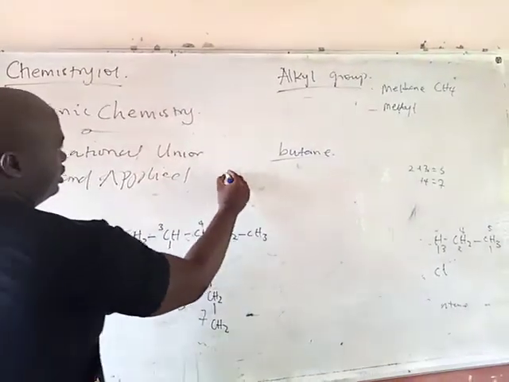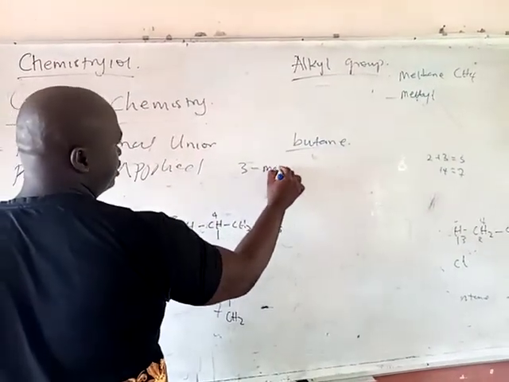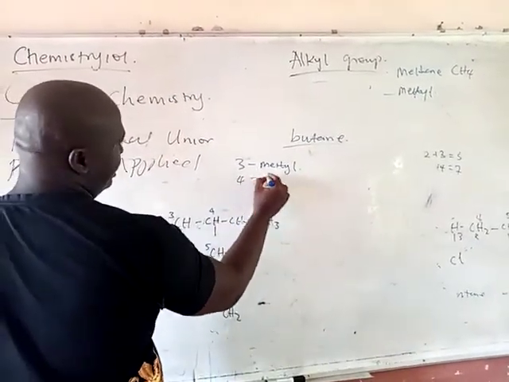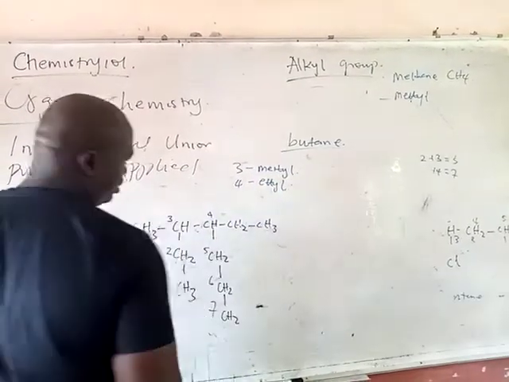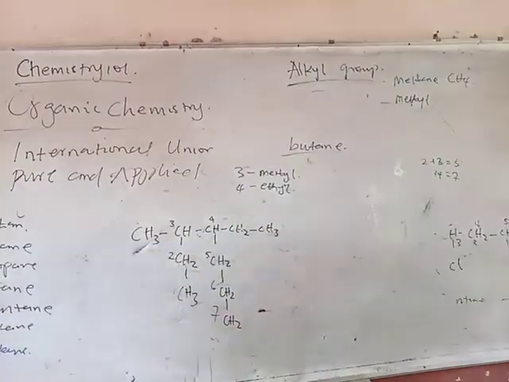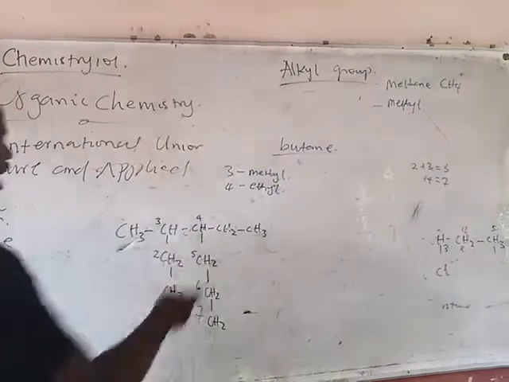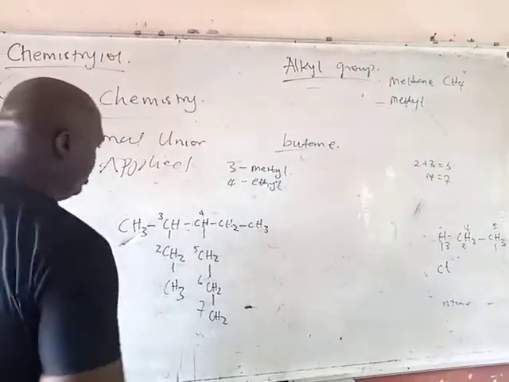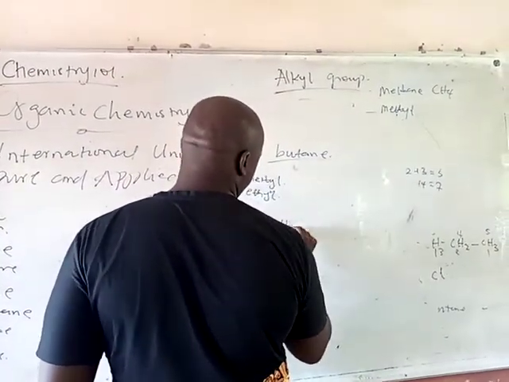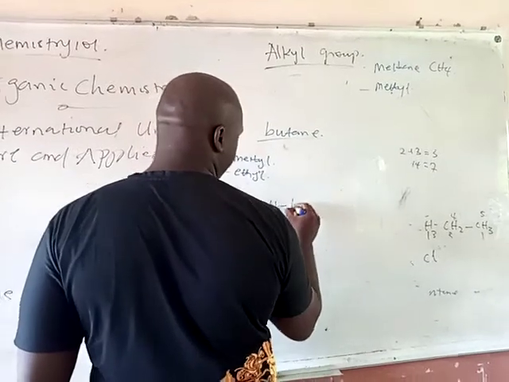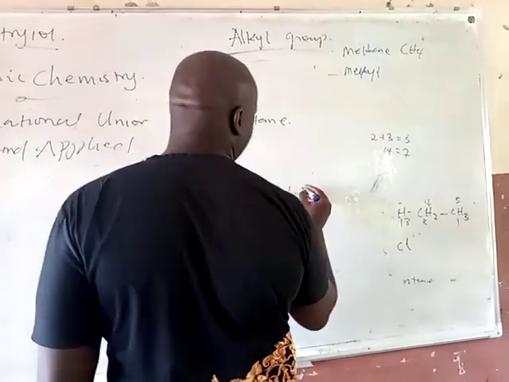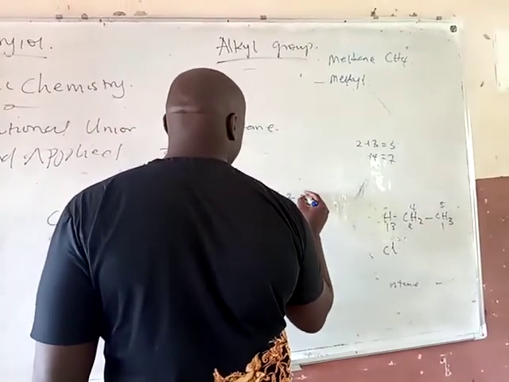But there is a trick here. At 3, I have a methyl group. At 4, I have an ethyl group. Right? Let me write it very well. An ethyl group. So this is over already. So alphabetical order, E comes before M. So the name of this compound is 4 ethyl, dash, 3 methyl.